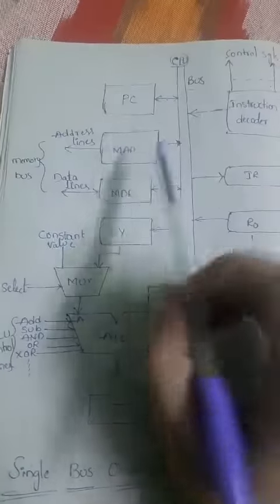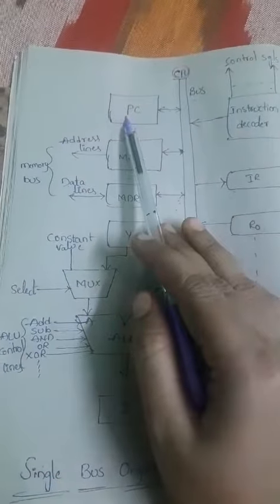Now coming to the first block, that is the PC, the program counter. What is meant by PC? That is the program counter, and this is a 16-bit register.